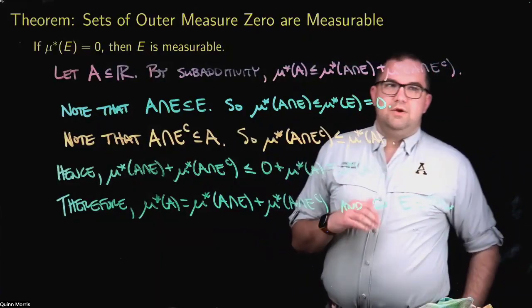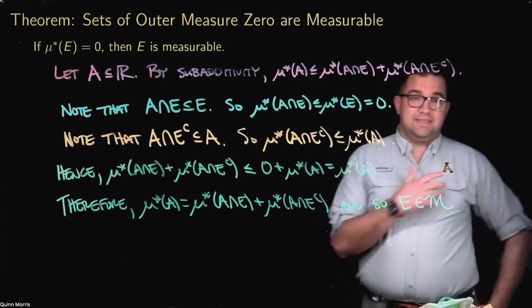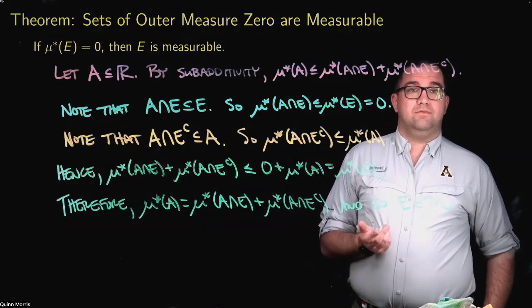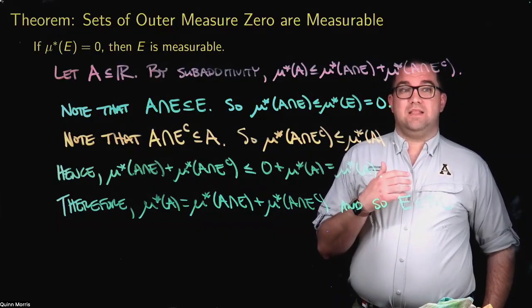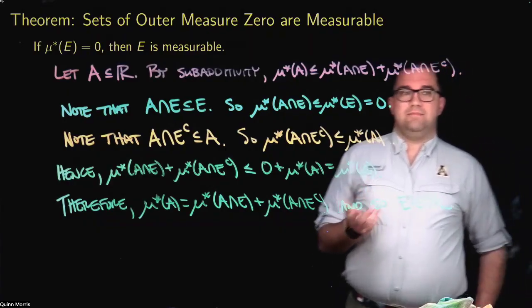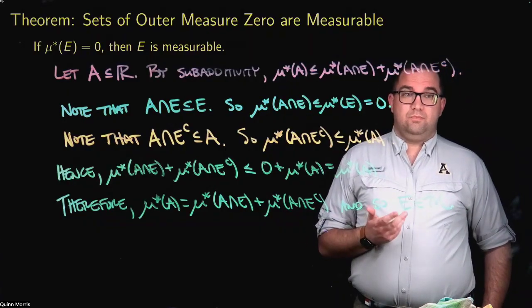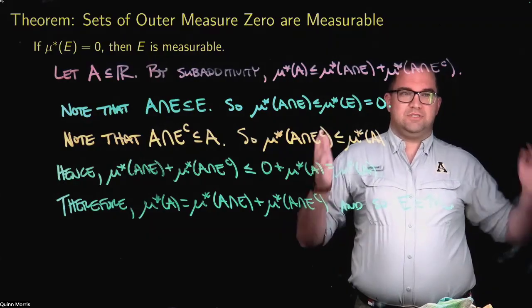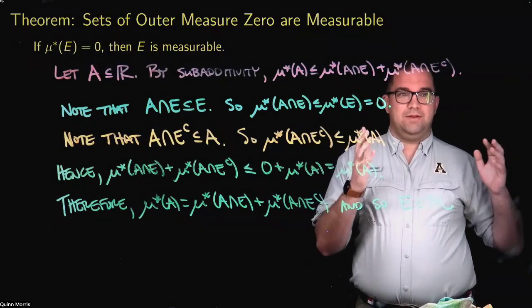Now, notice that as of yet, this doesn't tell us anything about what the Lebesgue measure is, right? We're just saying if your set has Lebesgue outer measure 0, then your set is Lebesgue measurable. Now, you probably would hope in the back of your mind that if it has Lebesgue outer measure 0, well, outer seems to suggest it's some sort of overestimate, right?